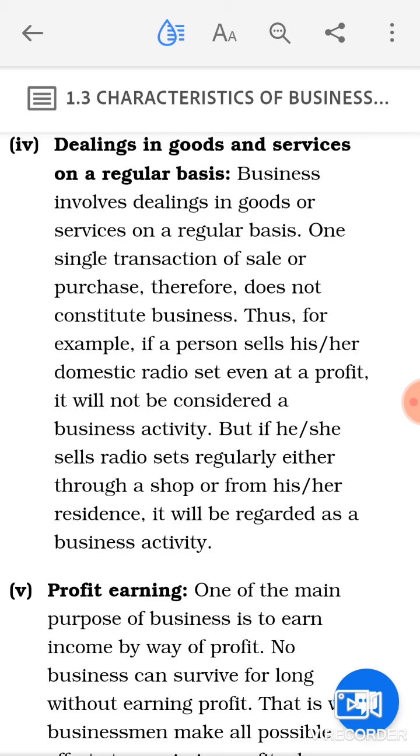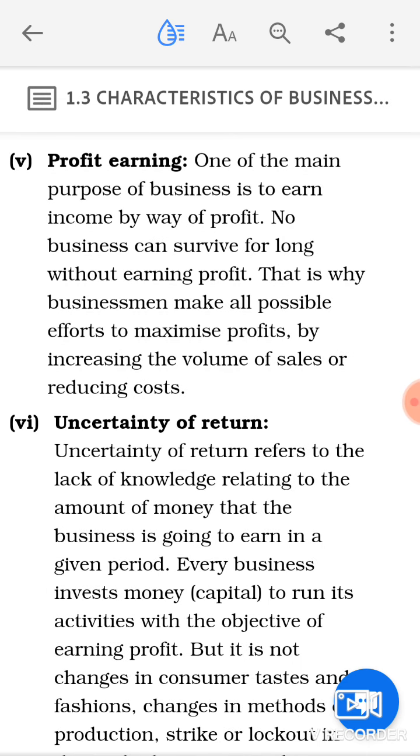Fifth characteristic, profit earning. Yes, whenever any individual does a business activity, the aim behind that activity should be to earn profit. No business can survive for long without earning profit, as you know. That is why a businessman makes all possible efforts to maximize profits by increasing the volume of sales or reducing cost. So every possible effort will be made by a businessman to earn profit, because ultimately the main aim of establishing the business is what? Earning profit.